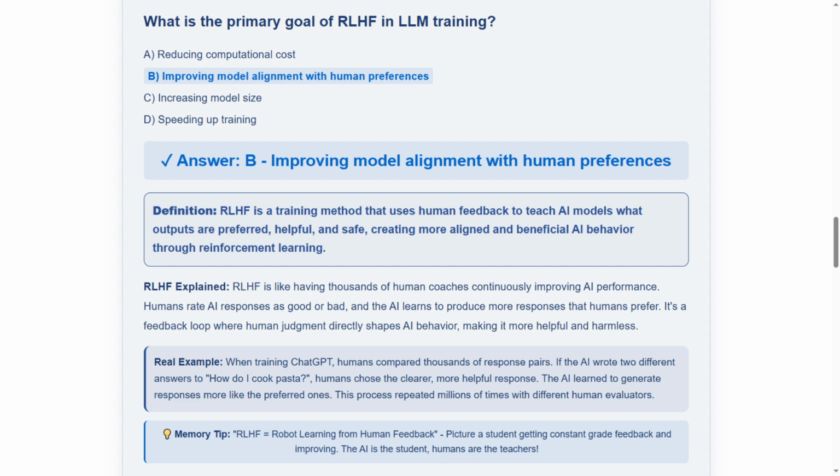The detailed explanation describes RLHF as having thousands of human coaches continuously improving AI performance.